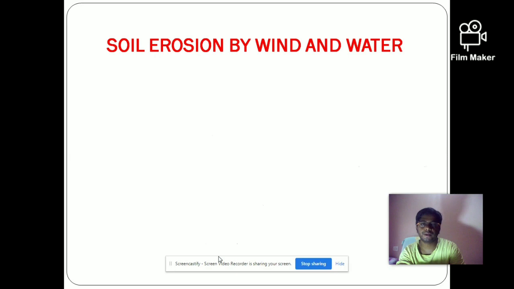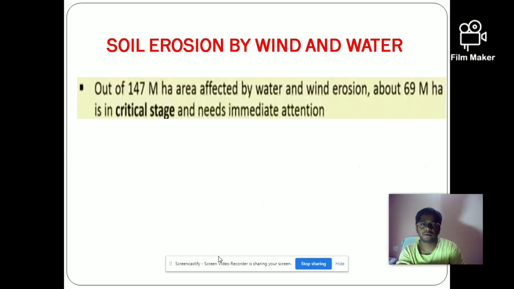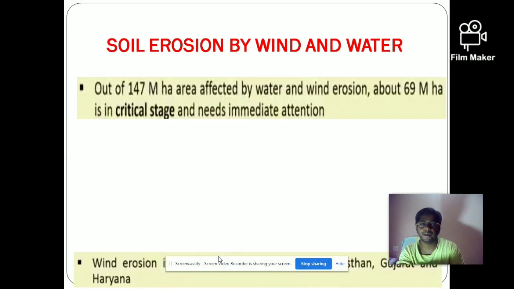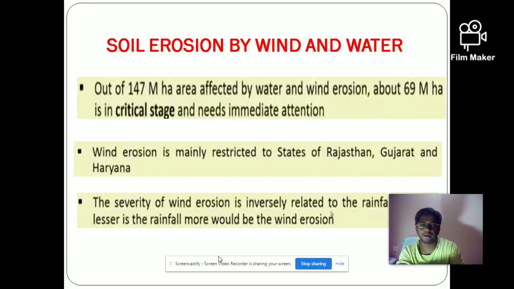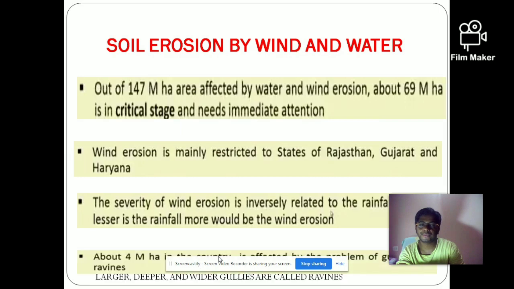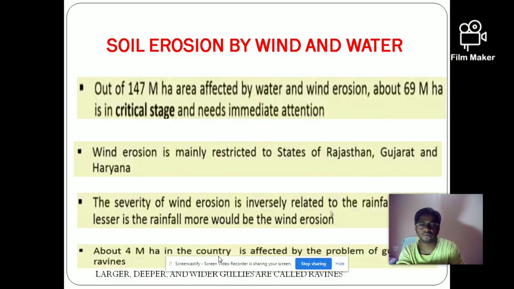First, soil erosion by wind and water, we already discussed this. Around 147 million hectares of the area has been affected by water and wind erosion. Around 69 million hectares is in the critical stage, which needs immediate attention. Wind erosion is mainly restricted to states like Rajasthan, Gujarat and Haryana, where the rainfall is low. The severity of wind erosion is inversely related to rainfall. As I told, the lesser the rainfall, the more the wind erosion.